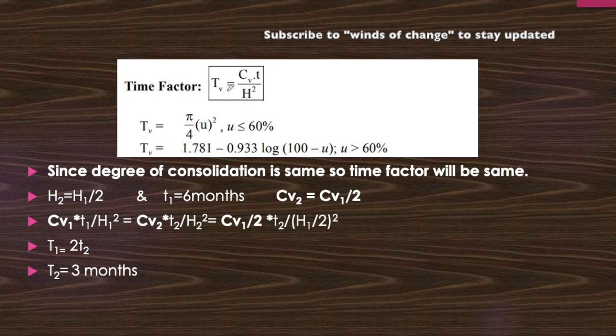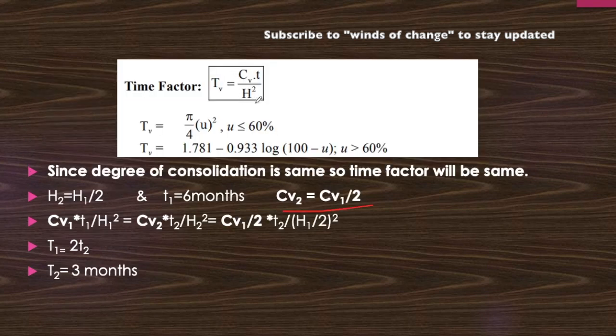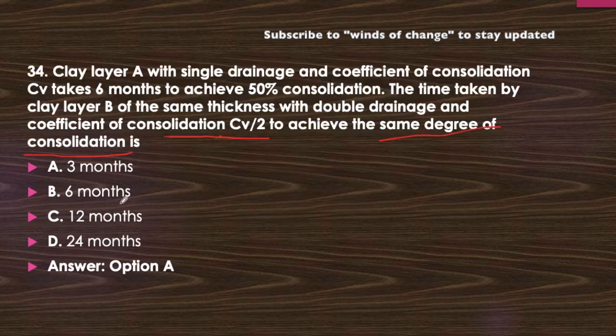Now this thing can be compared in both the conditions. In first condition this CV value is simple CV, and in the second condition this CV value is CV1 by 2, which is being given here. Can you see here? Coefficient of consolidation, that is CV by 2 in the second condition. Now H value, that is H2 is H1 by 2. When it is given, it is being said here that same thickness and double drainage condition. In the double drainage condition the thickness is taken half, in the single drainage the total thickness has been taken into account for this question purpose.